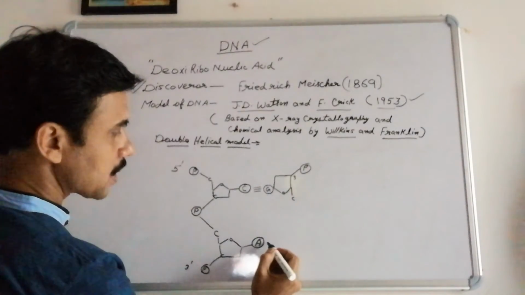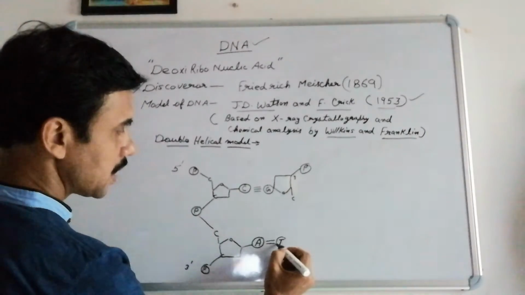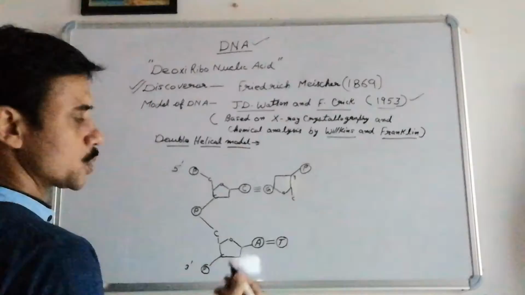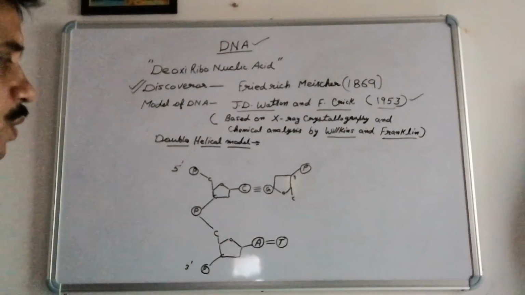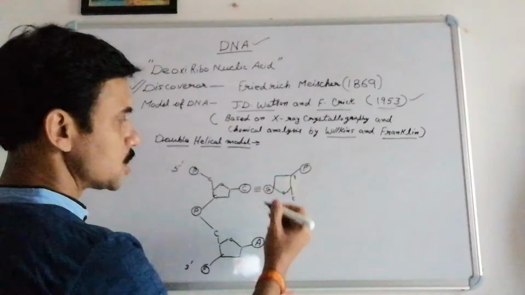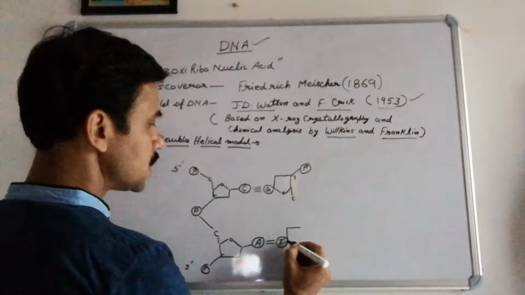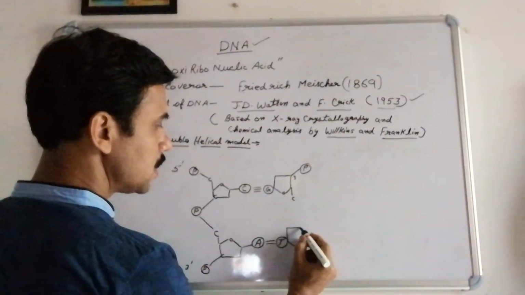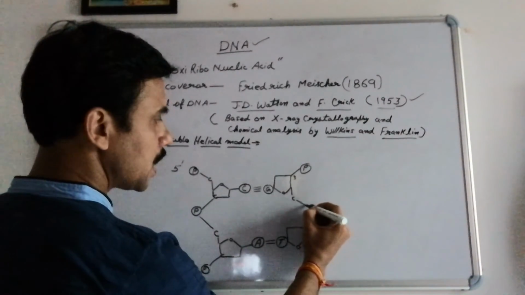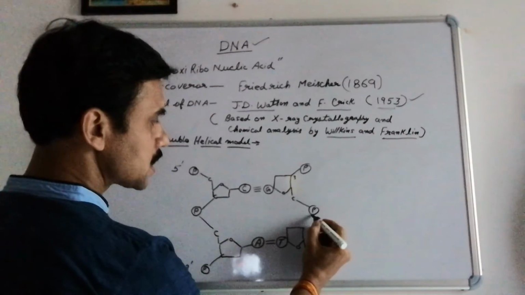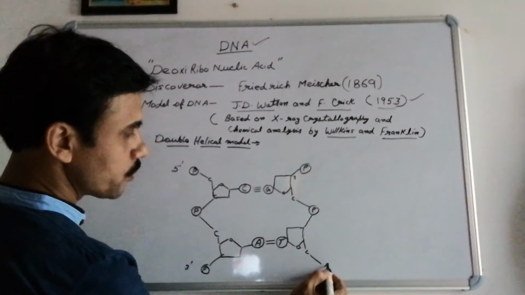Now here adenine will combine with thymine by means of 2 hydrogen bonds. So here thymine is present. It will combine with the adenine by means of double bond, the 2 hydrogen bonds. Thymine is a pyrimidine, so its third nitrogen will combine with the sugar's first carbon. Again we get the same structure: this inverted sugar has its fifth carbon coming here. This fifth carbon phosphate and the third carbon phosphate join in this way, and again one phosphate will connect here.